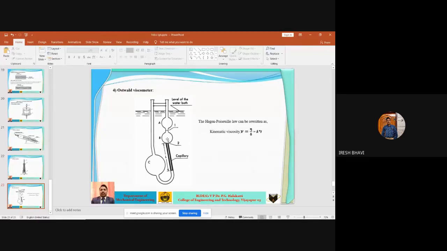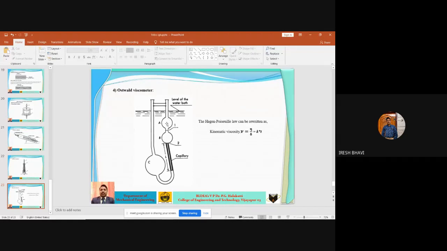This instrument is usually made of glass and during the operation is immersed in a temperature controlled bath. Here a water bath is there with proper temperature control. If you want to measure the viscosity at a certain temperature, for example 45 degrees Celsius, then keep the temperature of this water at 45 degrees Celsius and completely place this instrument in the water bath. And then we'll fill these two tubes with the lubricating oil whose viscosity is to be determined. Okay.